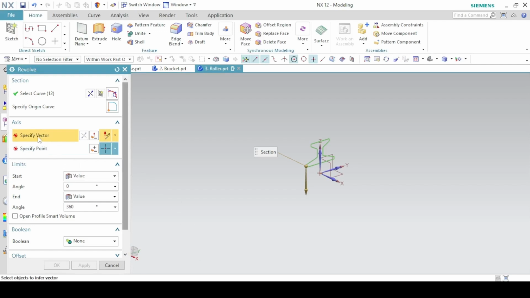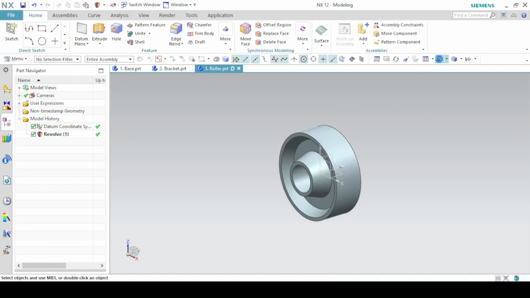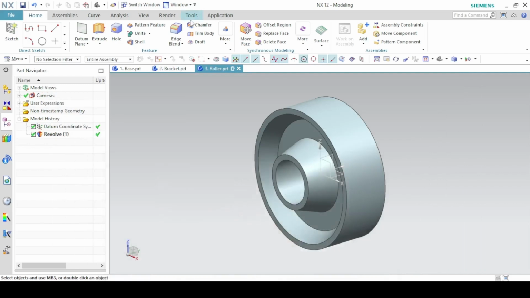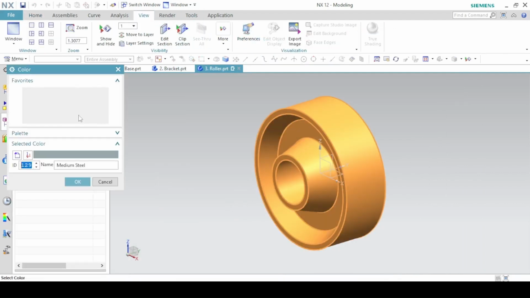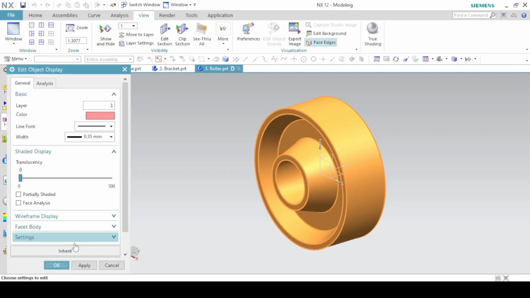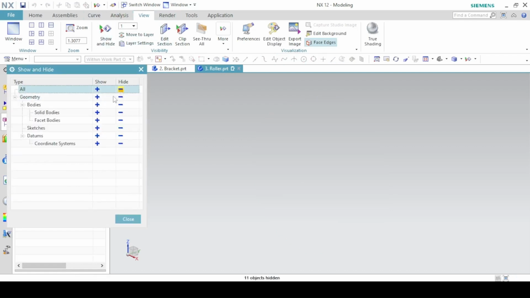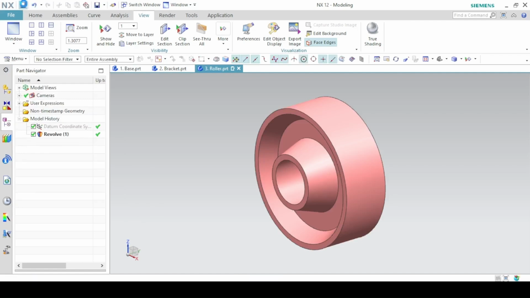Now the axis of revolution, you can just select this y-axis. Okay. Then we change the color to a salmon color. So this is the salmon color. We have the strong salmon. Okay. Show and hide all elements and show the solid body. So save the part. Move on to the next part.